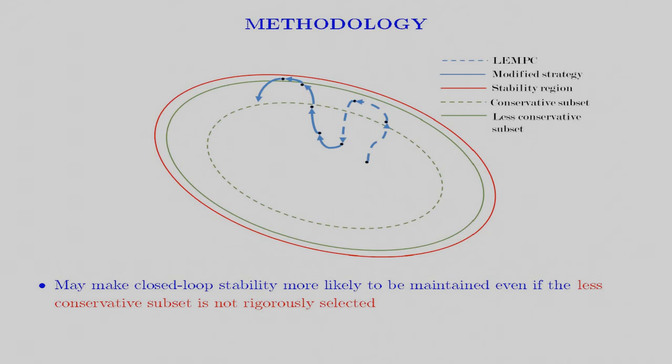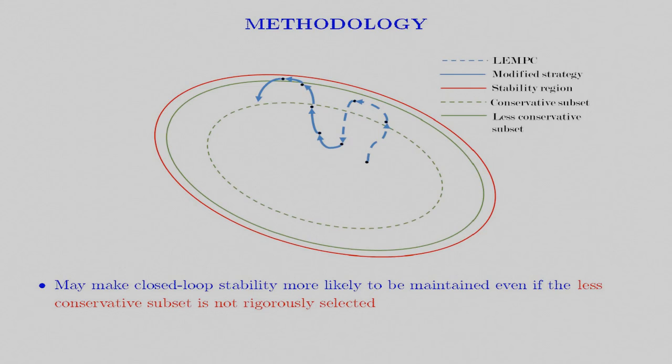This may increase confidence that closed-loop stability or safety would be maintained under the controller, even if the size of the subset of the stability region was not rigorously set using control theory, by effectively making a larger number of sets have the ability to guarantee closed-loop stability, such that even potentially ad hoc selection of a set may have a greater likelihood of maintaining the closed-loop state in the desired region.